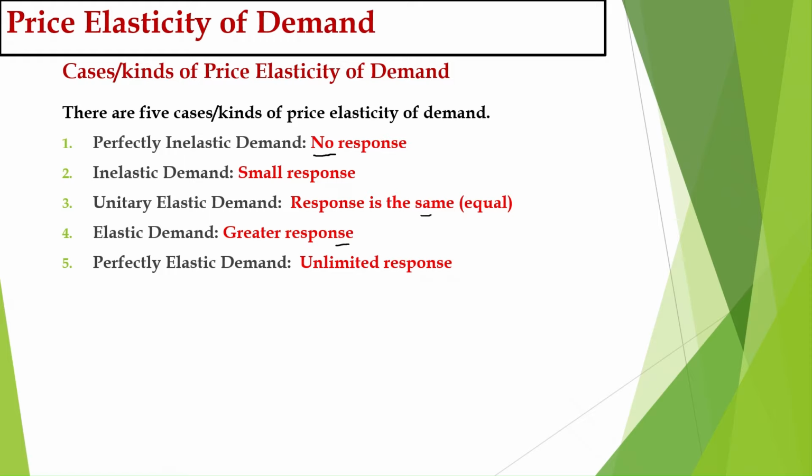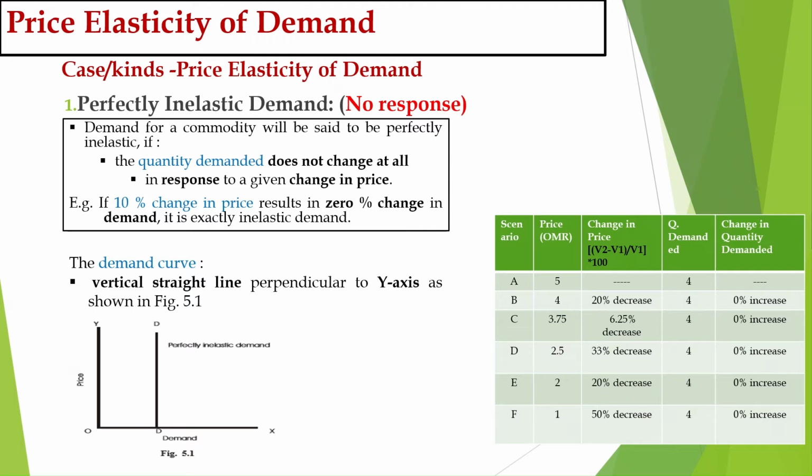And then we have perfectly elastic demand, there is unlimited response. If there is a 10% change in price, the demand will change unlimited, infinity. So these are the 5 types of price elasticity. We are going to take one by one in detail, and I assure you that at the end of these 5 slides your doubts will be clear what exactly we mean by each type of price elasticity. So moving on to the first type of price elasticity, perfectly inelastic demand.